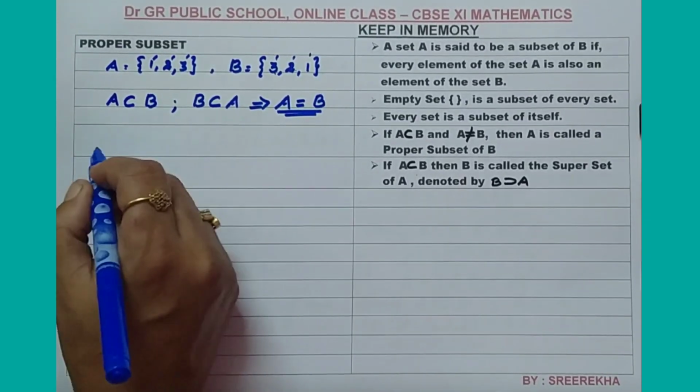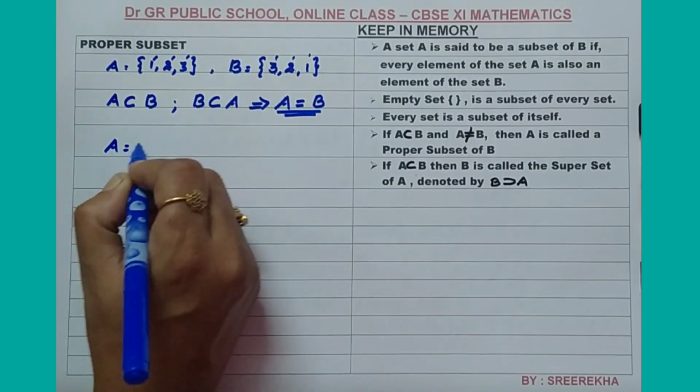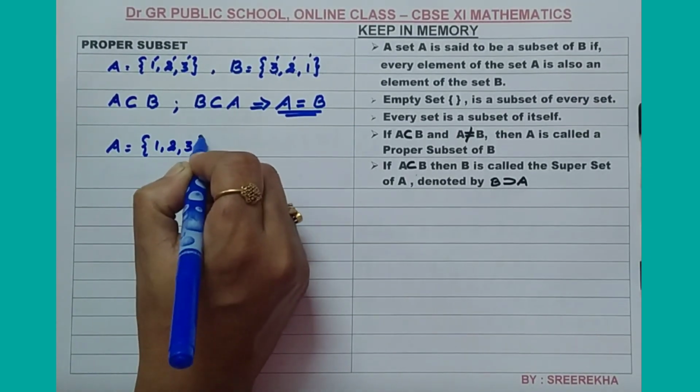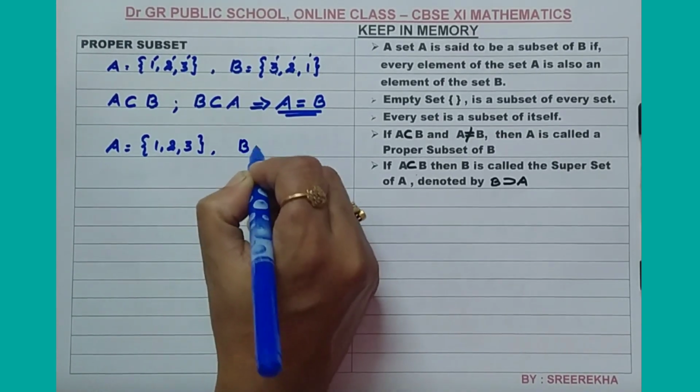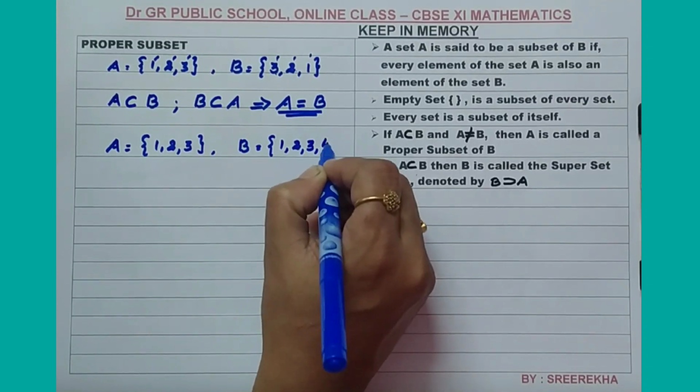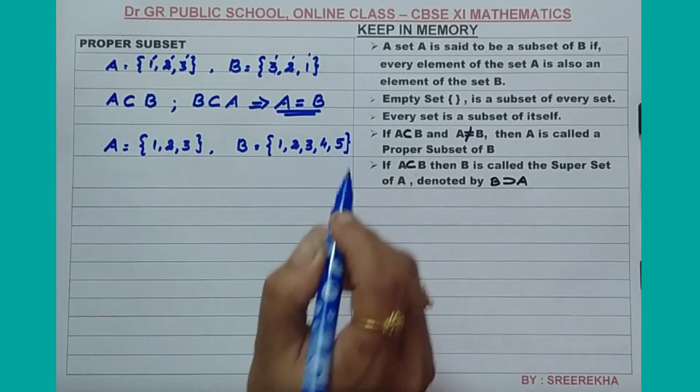This you already studied, but I will give you another condition. A equal to the set 1, 2, 3, but B equal to the set 1, 2, 3, 4, 5.